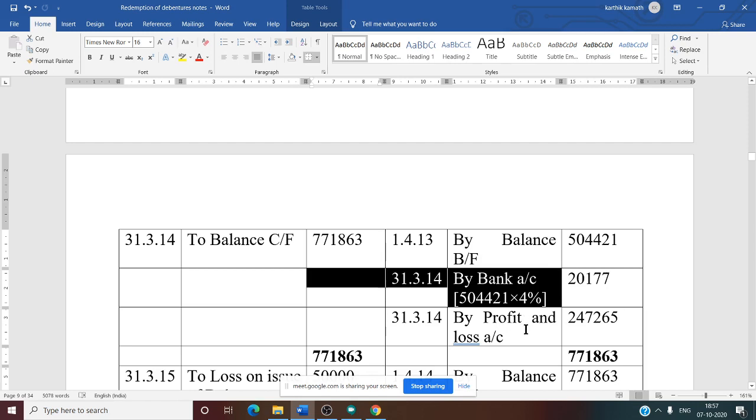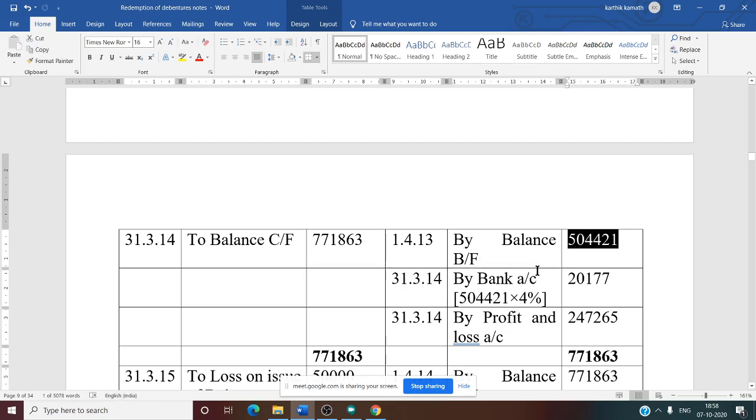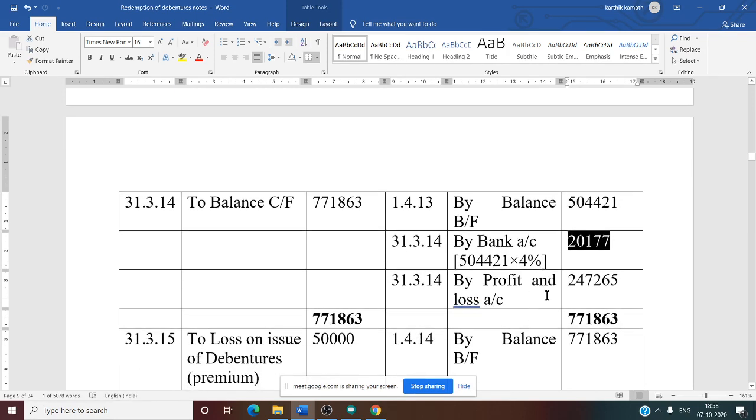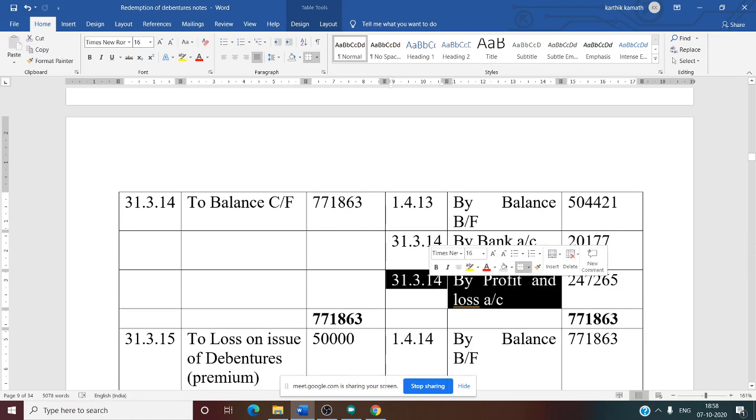How to calculate interest? By bank account. Same thing, on the opening balance of that year. What is the opening balance of year 2013-14? 5,04,421. So on 5,04,421, take 4%. The amount will be 20,177.